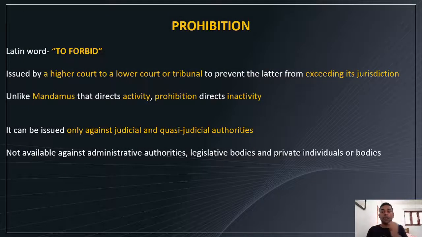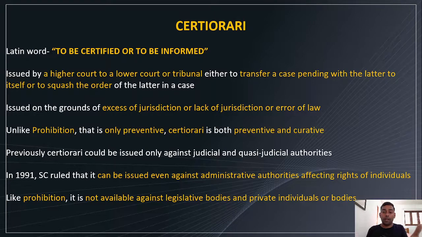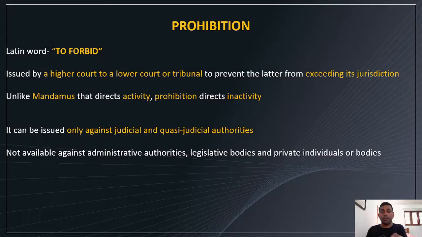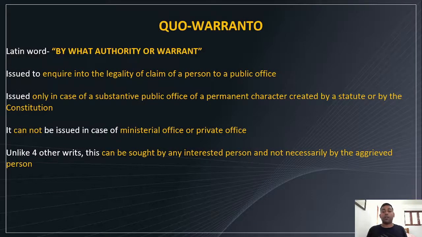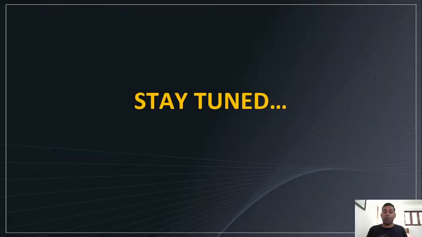Then Prohibition and Certiorari: prohibition is exclusively for judicial and quasi-judicial bodies, but certiorari can be applied not only to those but also to executive or administrative authorities affecting the rights of individuals, but never to legislative or private bodies. Prohibition is preventive, and certiorari is preventive as well as curative. Then quo-warranto: on what authority or warrant. Hope you understood everything.